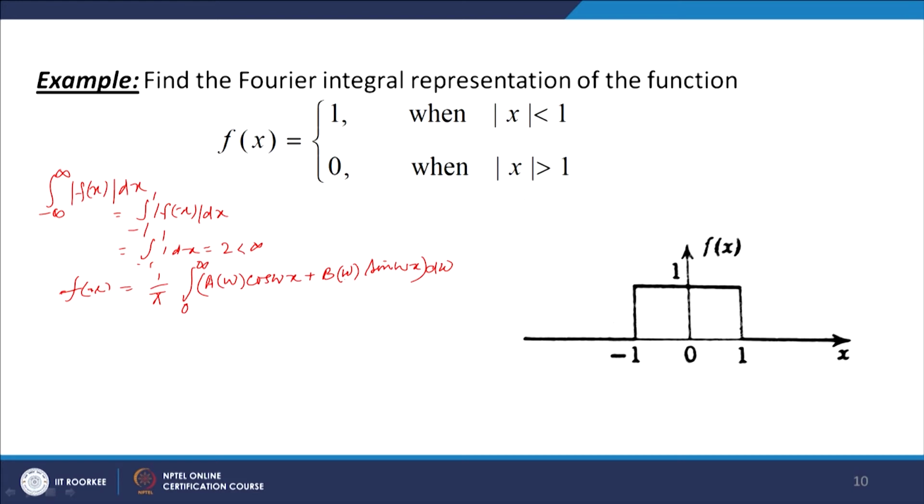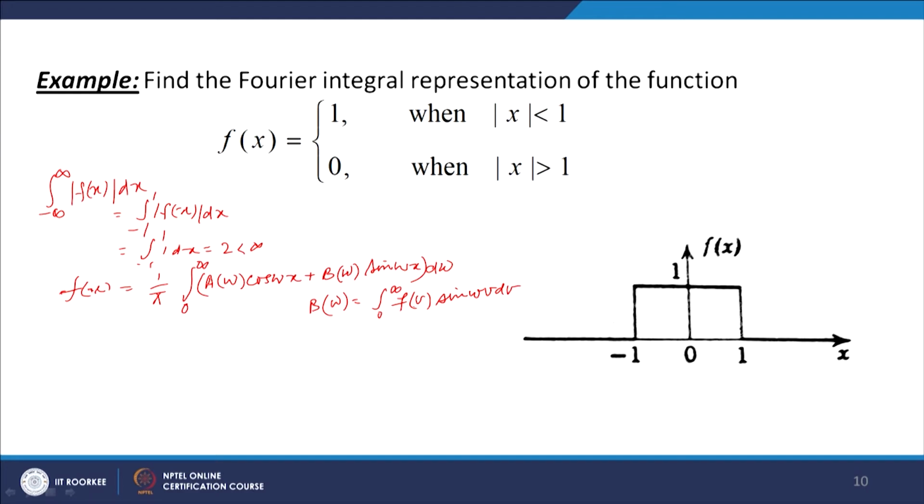Now, here we see that for b(omega), f is an even function. So, b(omega) is equal to the integral of f(b) sin omega b db.